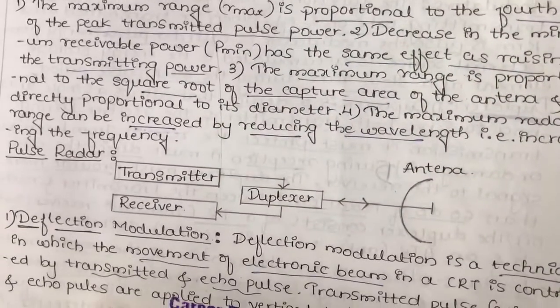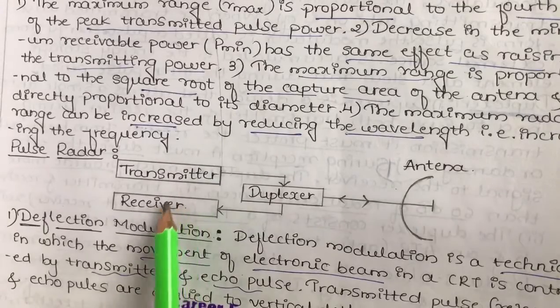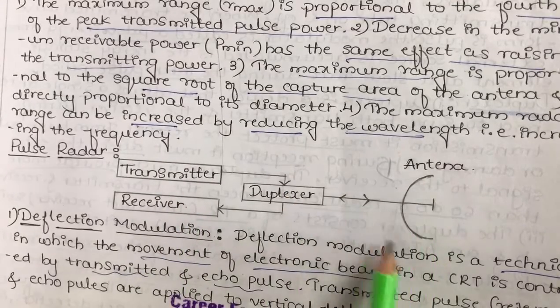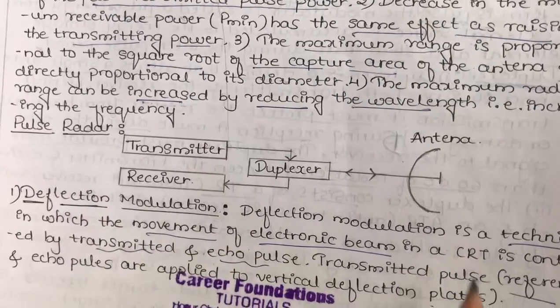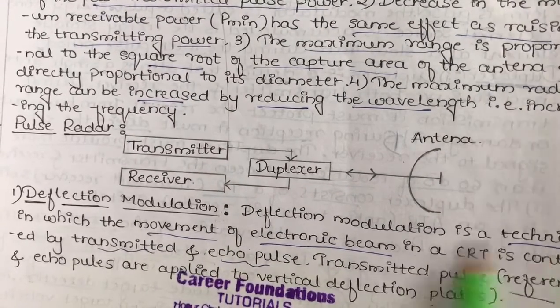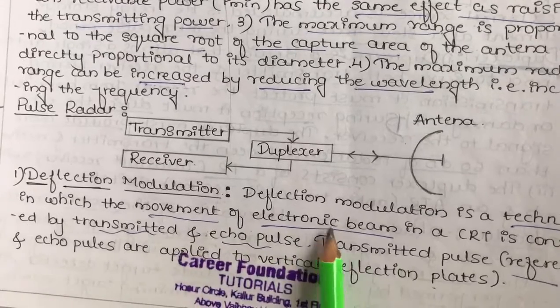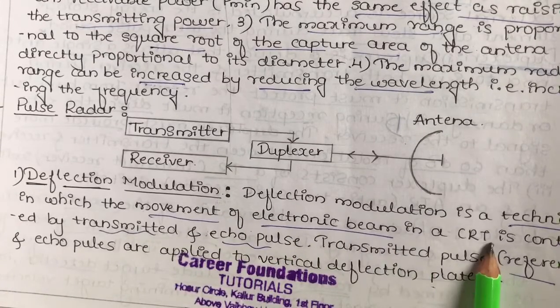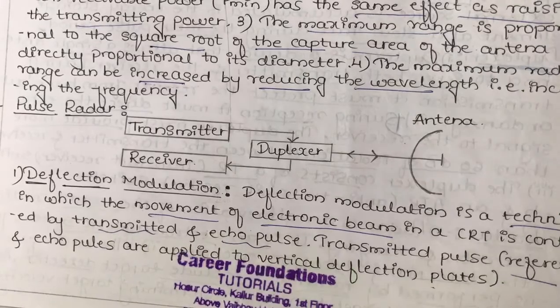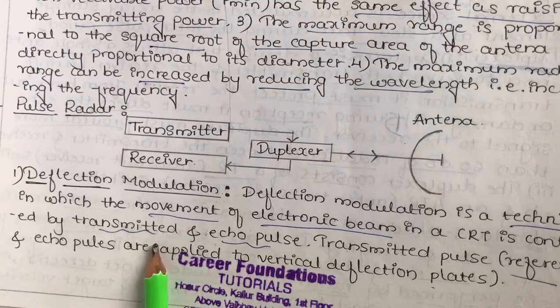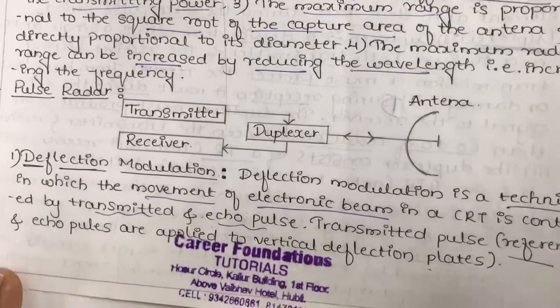Next is pulse radar. The pulse radar has a transmitter, receiver, deflector, and this is the antenna. What is deflection modulation? Deflection modulation is a technique in which the movement of the electron beam in the CRT is controlled by transmitted and echo pulses. We are going to send the pulse, that is the transmitted pulse, and the received pulse, that is the echoed pulse.